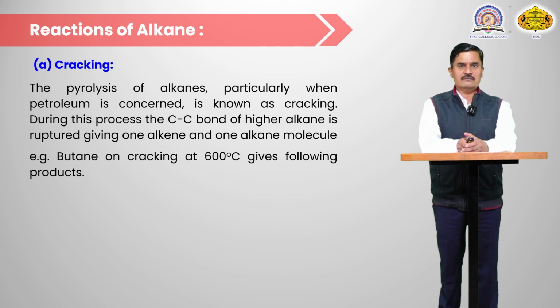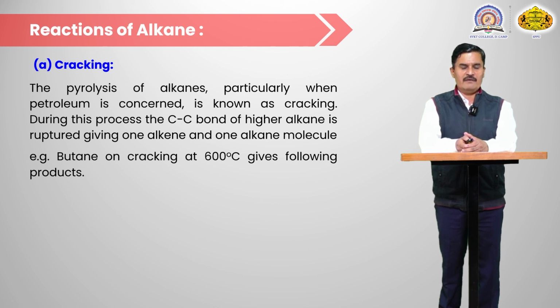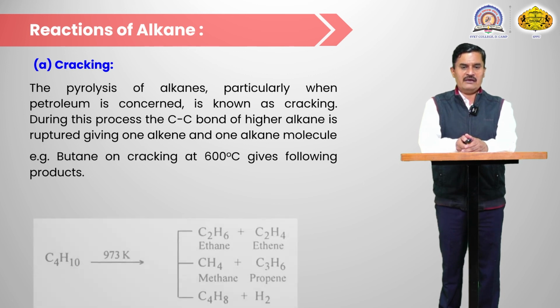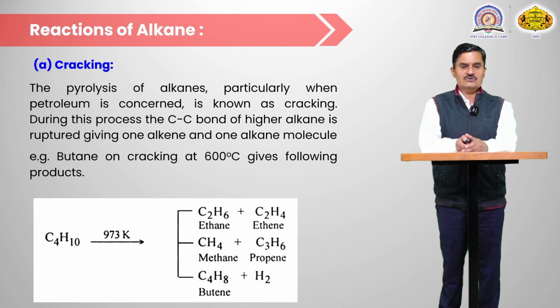This is divided into two types, cracking and dehydrogenation. In the cracking process, the pyrolysis of alkanes, particularly when petroleum is concerned, is known as cracking. The higher petroleum fraction is heated at a high temperature in the absence of air. There is rupturing of carbon-carbon bonds and formation of lower members of alkane as well as alkene. So during the process, the carbon-carbon bond of a higher alkane is ruptured, giving rise to one alkene and one alkane molecule. Butane on cracking at 600 degrees Celsius gives the following products.